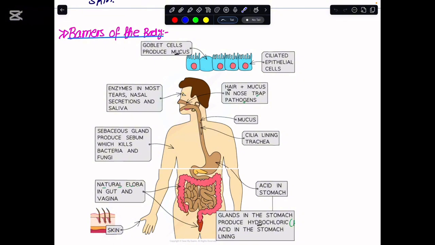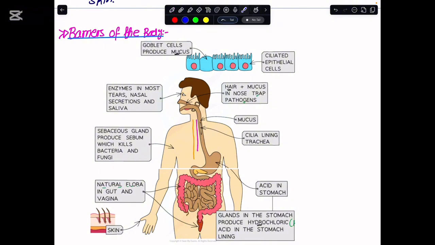Now, likewise, if I were to take you to the airway, we have the nose coming here, and in the nose we have the hair, and they would again act as a mechanical or physical barrier. Likewise, you see that here at the front of the esophagus, we have the trachea present, and then the trachea basically divides into the bronchus and ultimately the bronchioles and finally the alveoli.